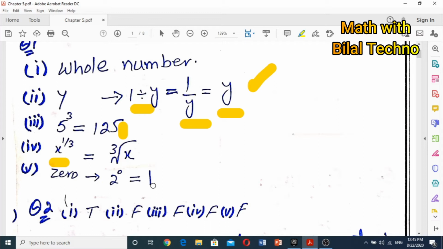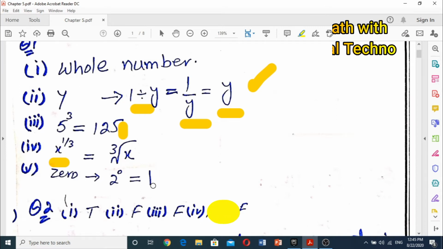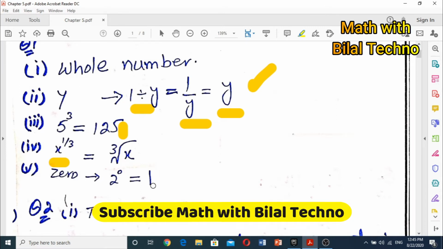So the second is, every irrational number is a surd. So this statement is false, because in your book on page number 62, in the important notice on the right hand side of this page, in the last point, it is written that all surds are irrational but not all irrational numbers are surds.